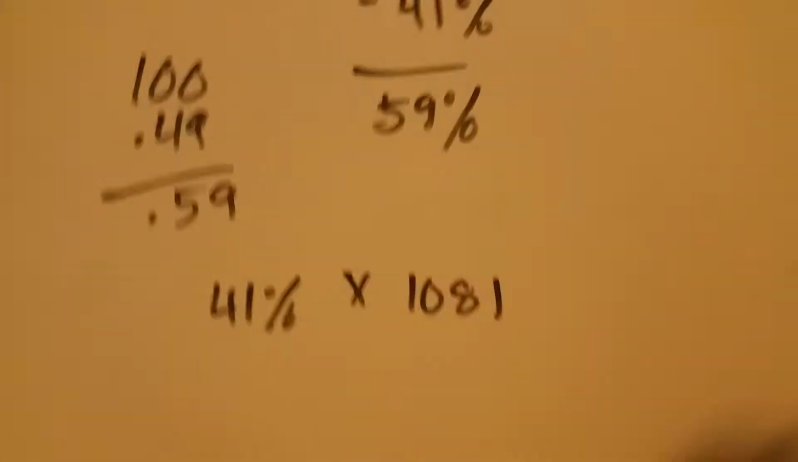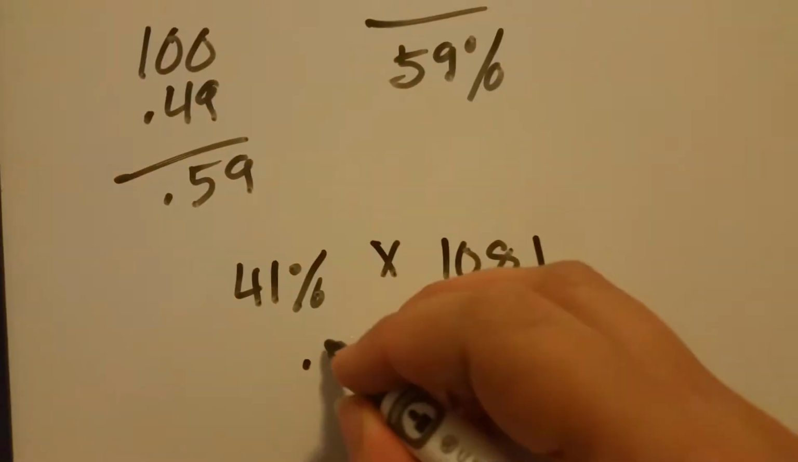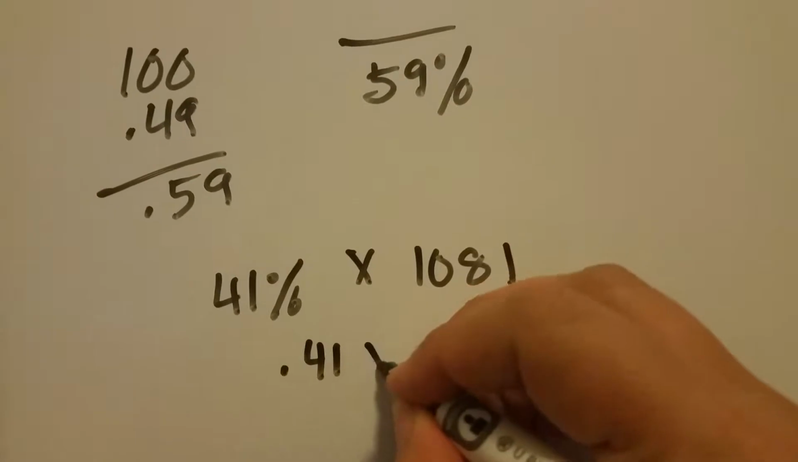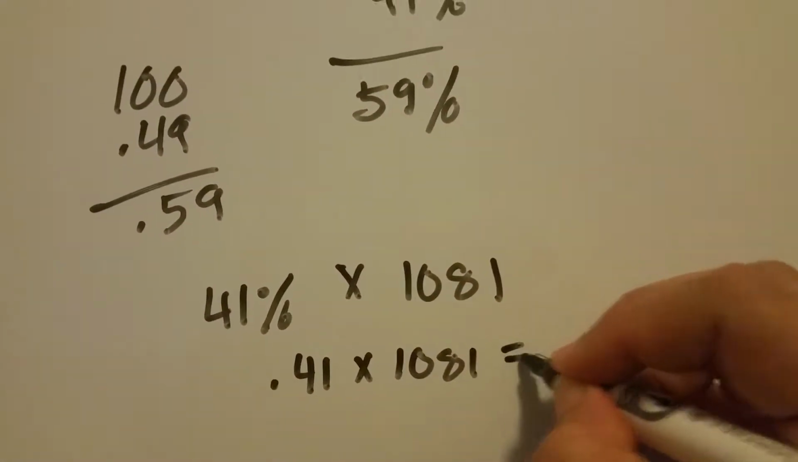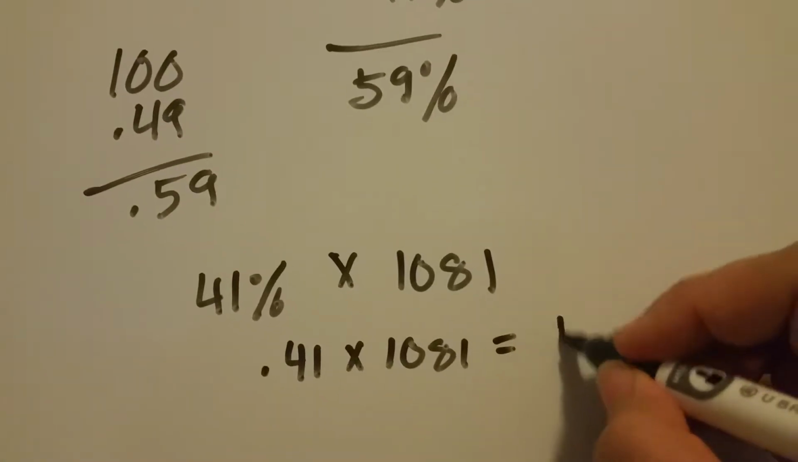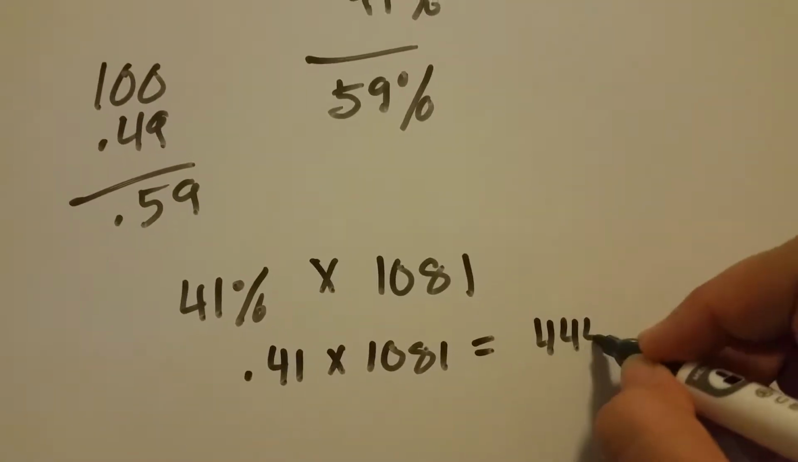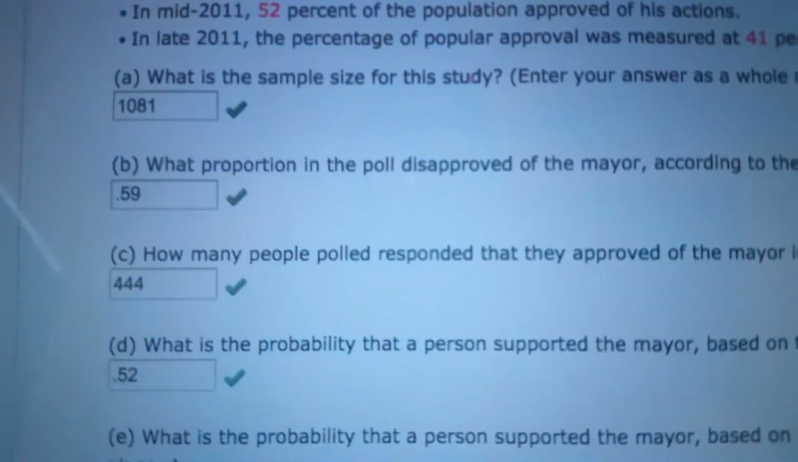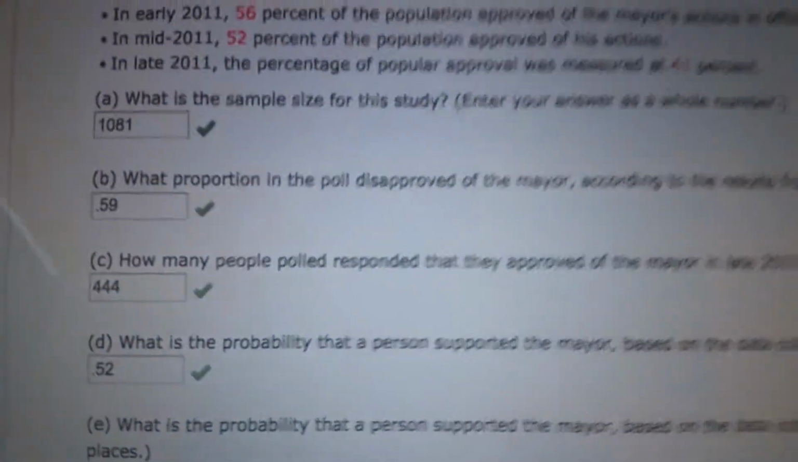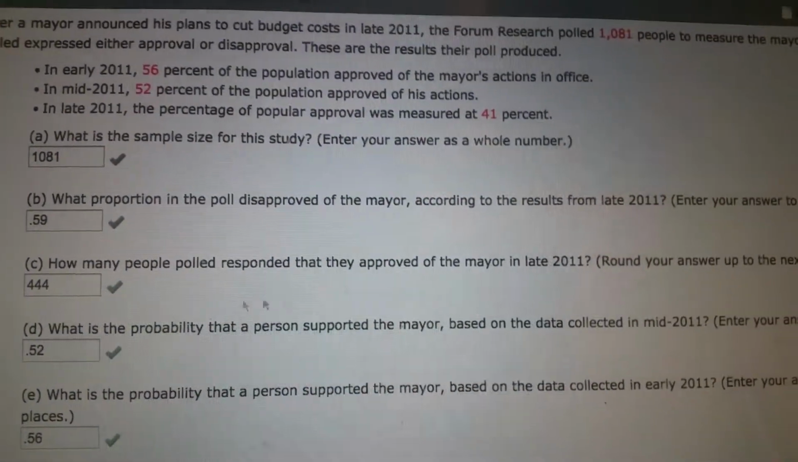So I'm going to turn this into a decimal: 0.41 times 1,081. For me, that comes out to 444 people. It will be different for you because our numbers are different. But so for C, it's 444, just so you can see how it's done.